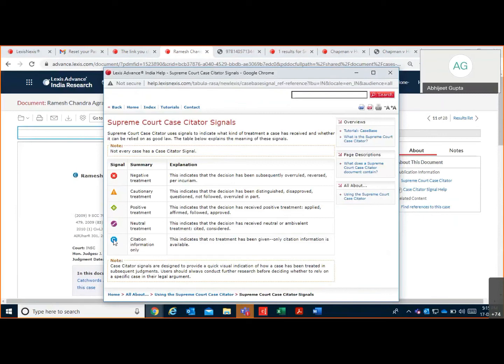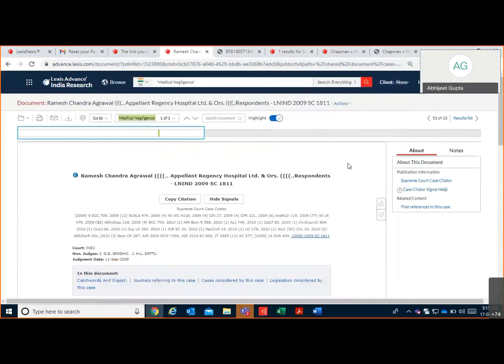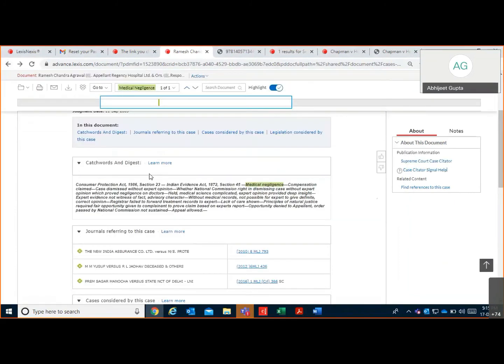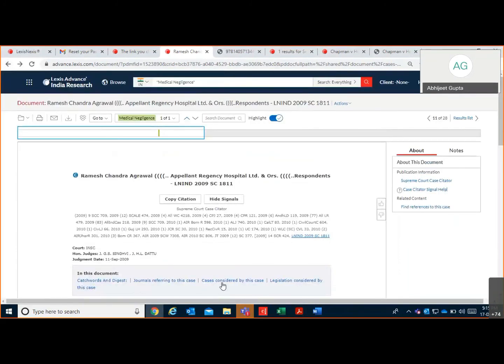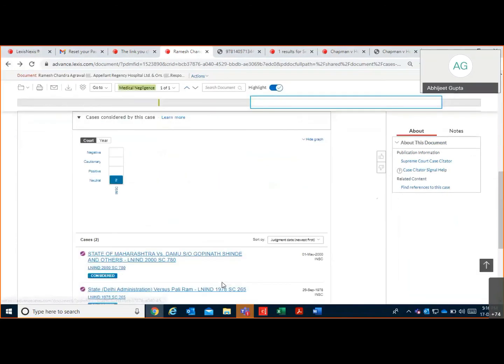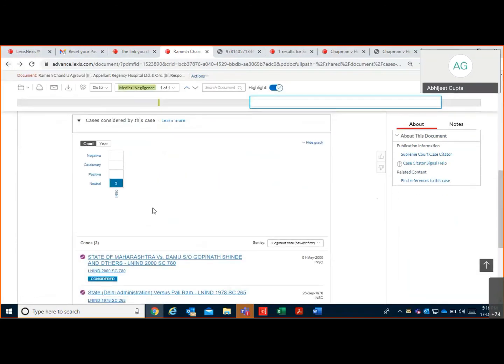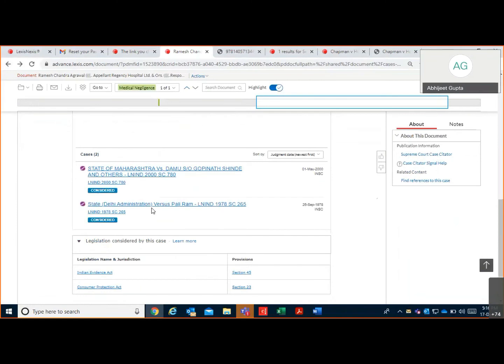And this sky blue C denotes only citation information is available. So this is available only for Supreme Court of India cases as of now. When you click cases considered by this case, these are the two cases which are considered by this case, and these are the party names.